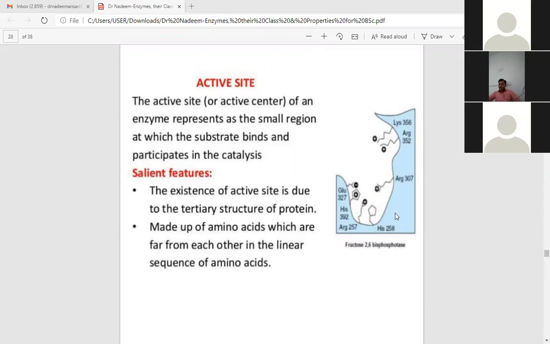And this active site is not fixed. It is flexible according to the substrate. That is why enzymes, having their own active site, can catalyze each type of substrate.